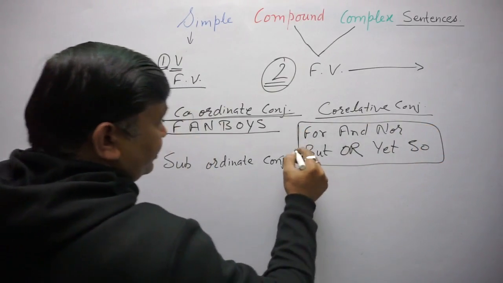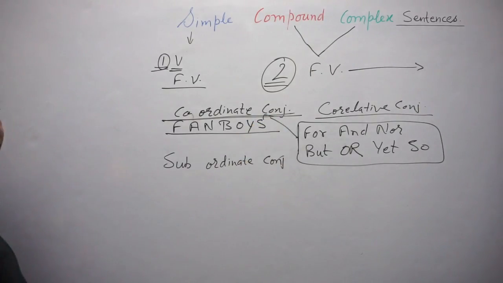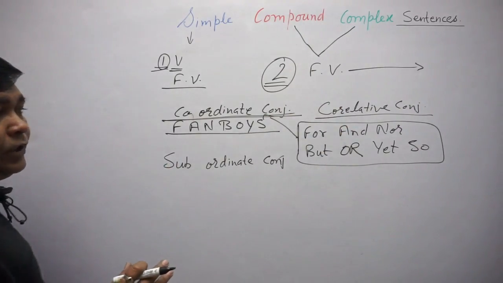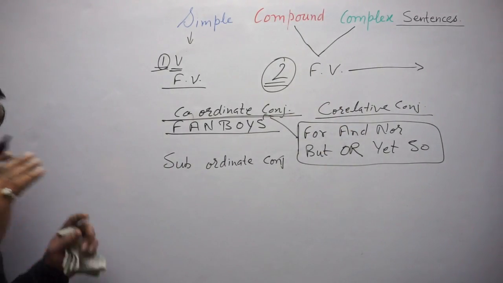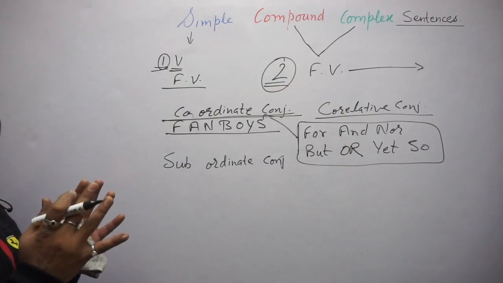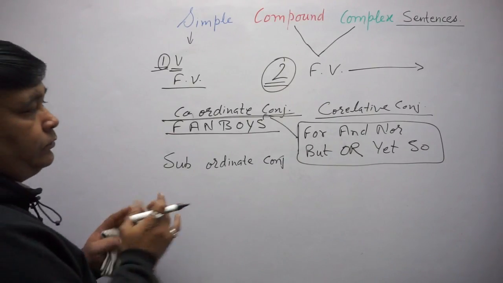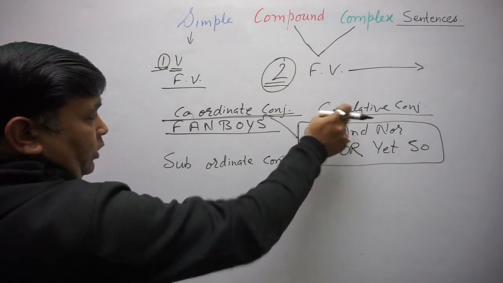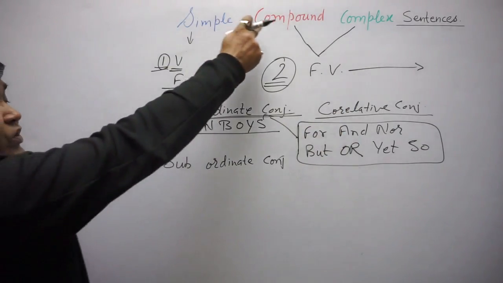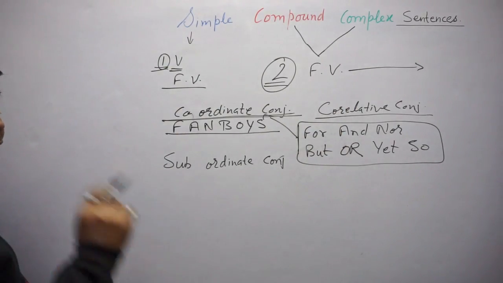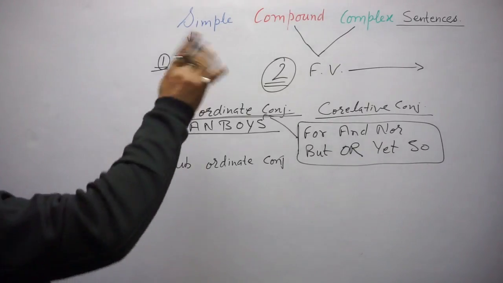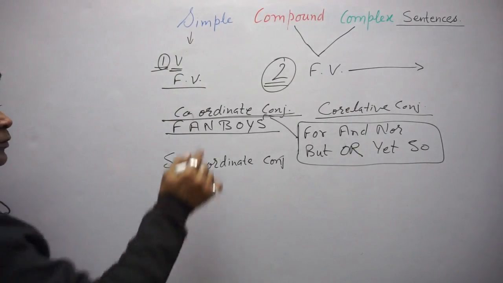These conjunctions are coordinate conjunctions. If two finite verbs are joined with these conjunctions, that sentence will be compound, otherwise the sentence will be complex.